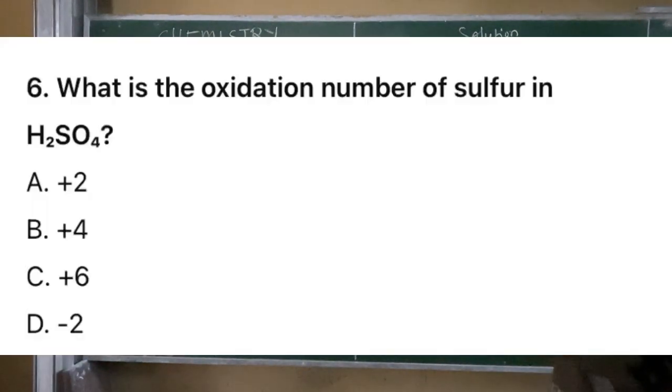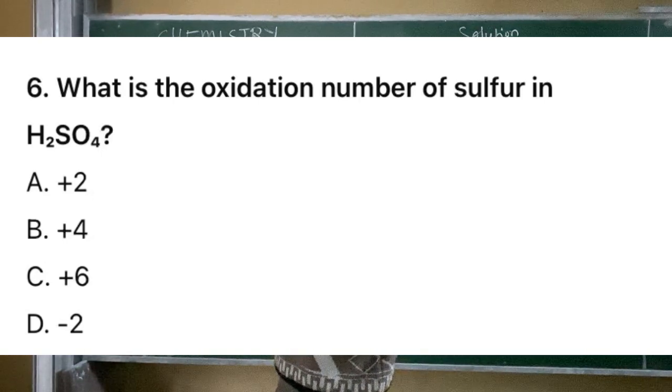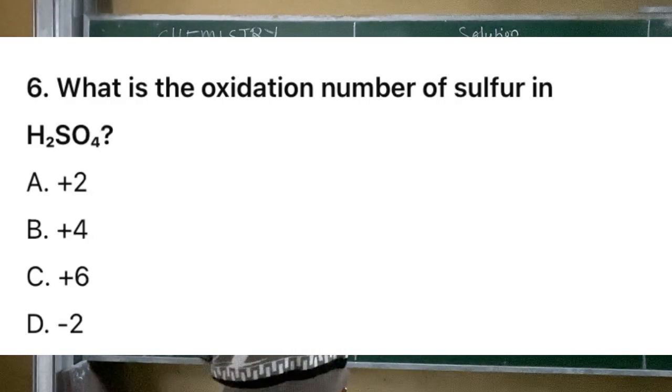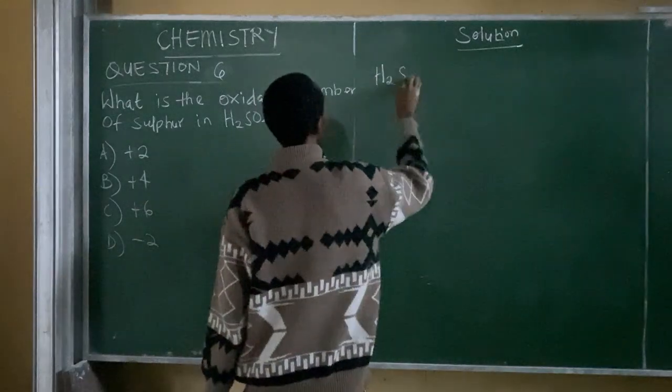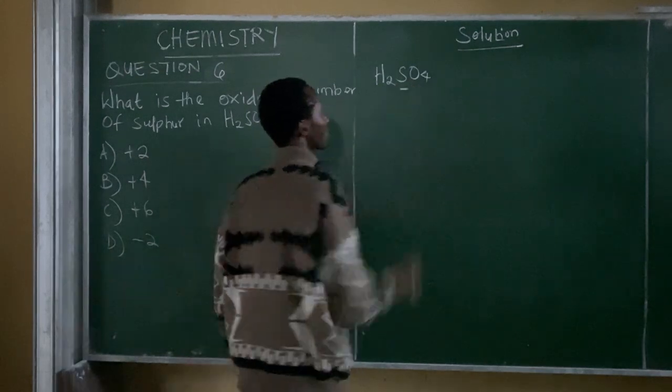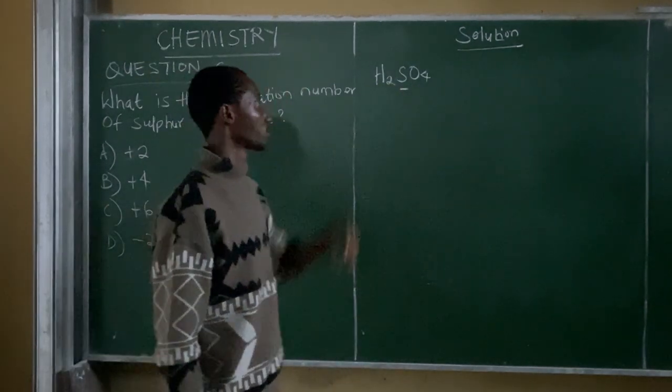Question 6 says, what is the oxidation number of sulfur in sulfuric acid, which is H2SO4? You have option A, +2, option B, +4, option C, +6, and option D, -2. Now solution, let's solve this question together. What we have here is sulfuric acid, H2SO4. They say we should find the oxidation number of sulfur.